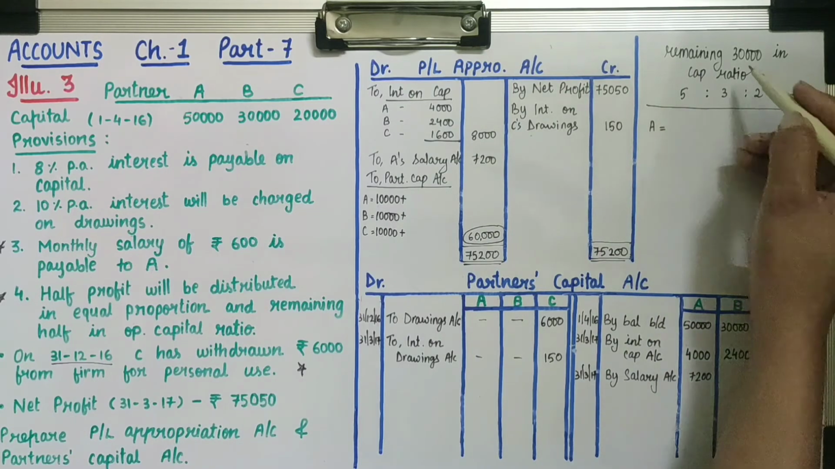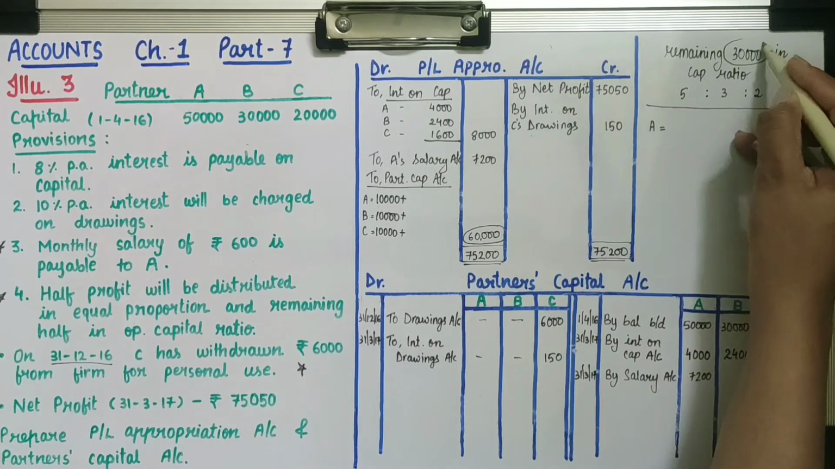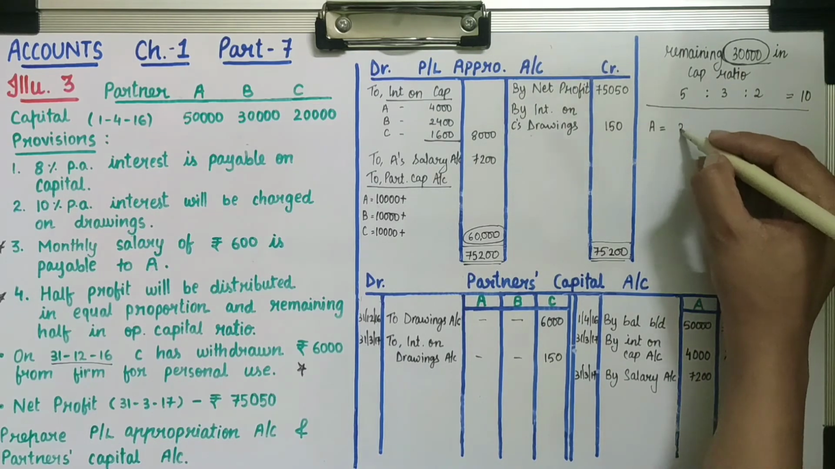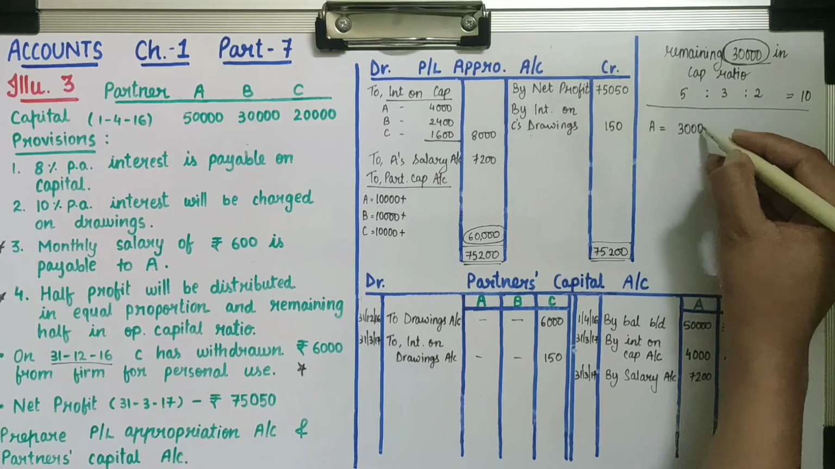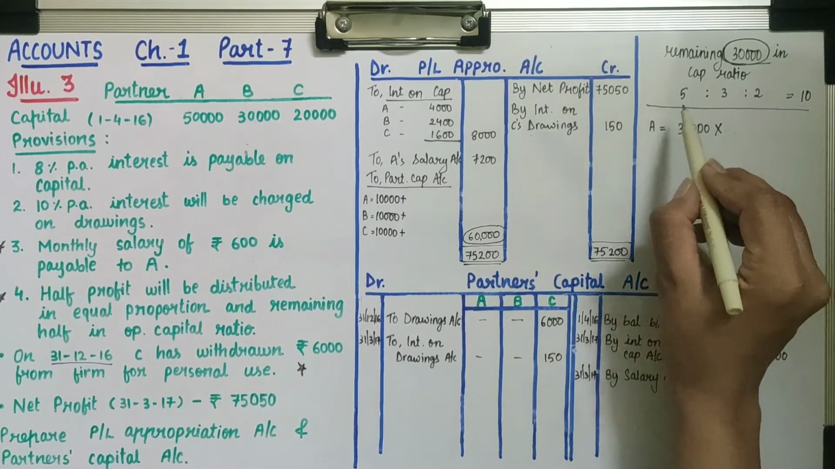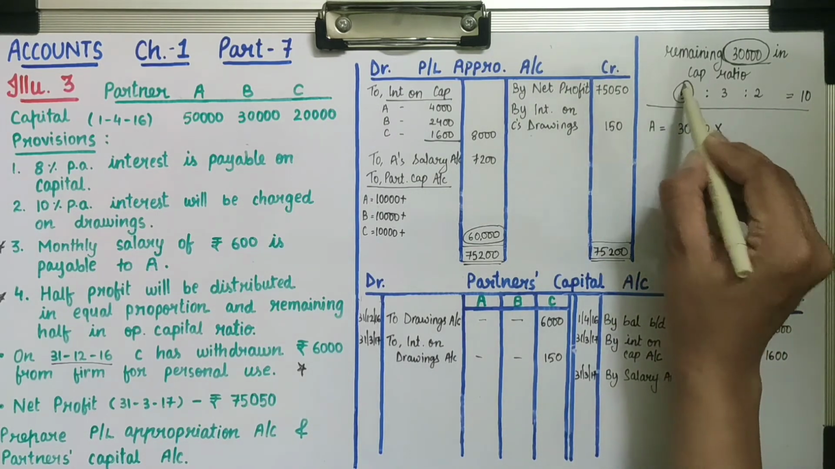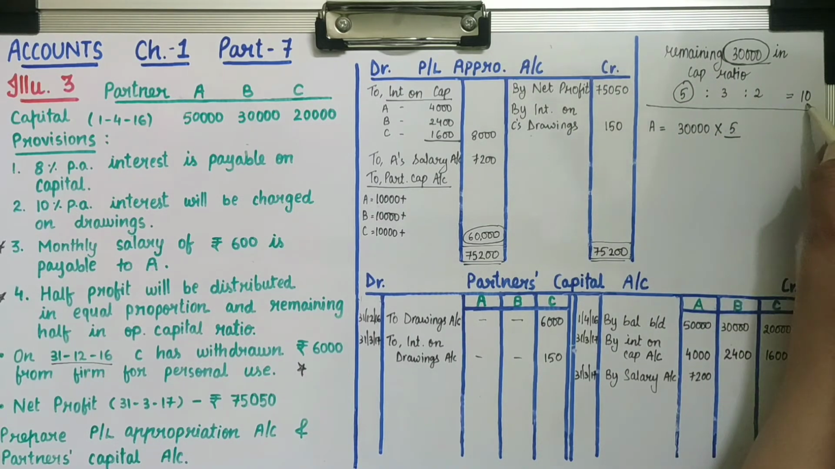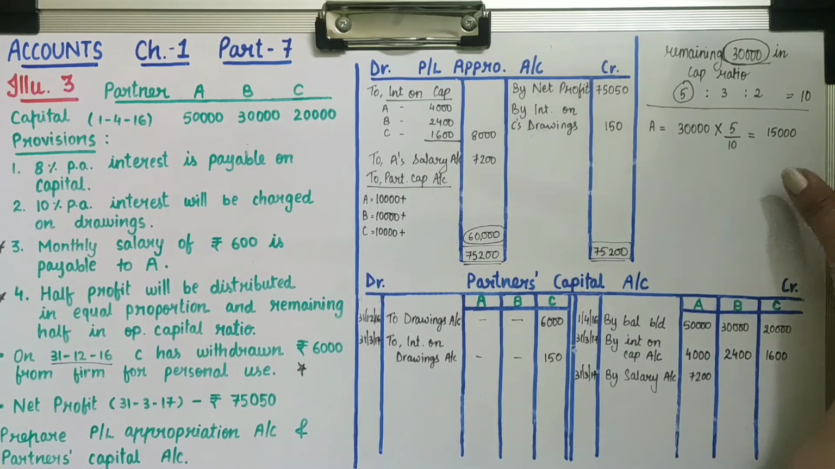Here we are distributing the remaining 30,000. So we will calculate with this 30,000. So here 30,000 multiplied by the share of partner A, which is 5, out of total 10. So here A will get rupees 15,000 from the remaining half profit.